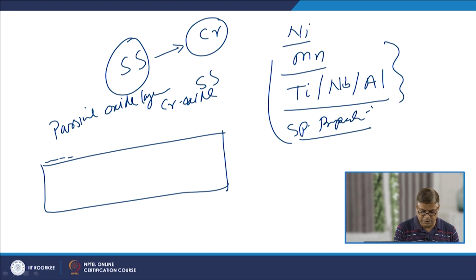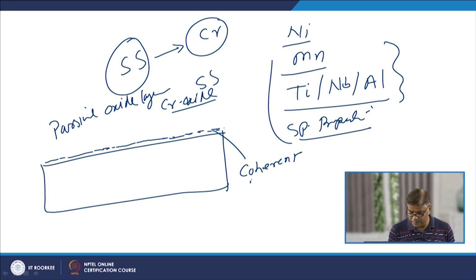At the surface a very thin layer of the chromium oxide is formed, which is so thin that we cannot see it, and it does not change the color of the steel. This layer is very coherent, transparent, non porous.